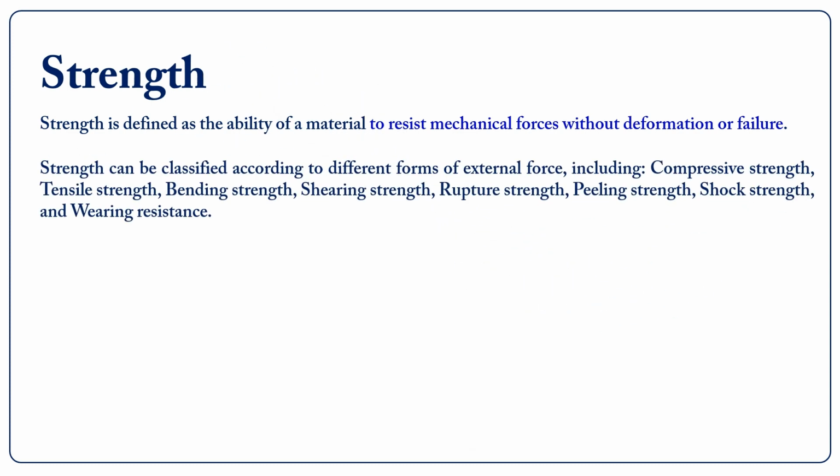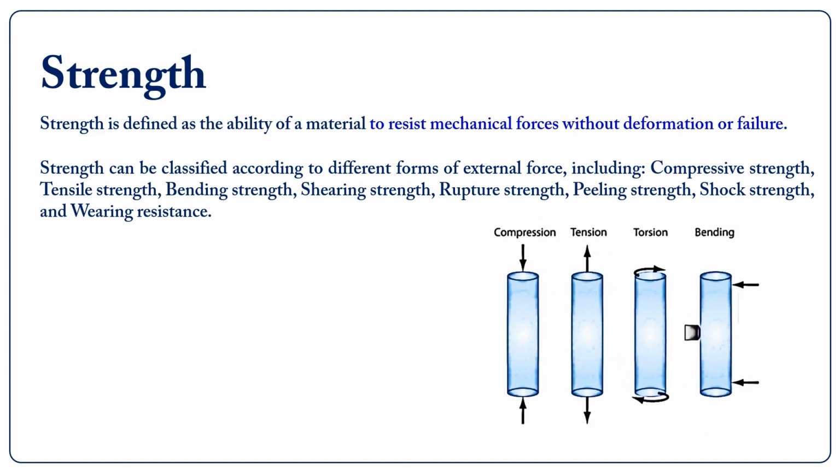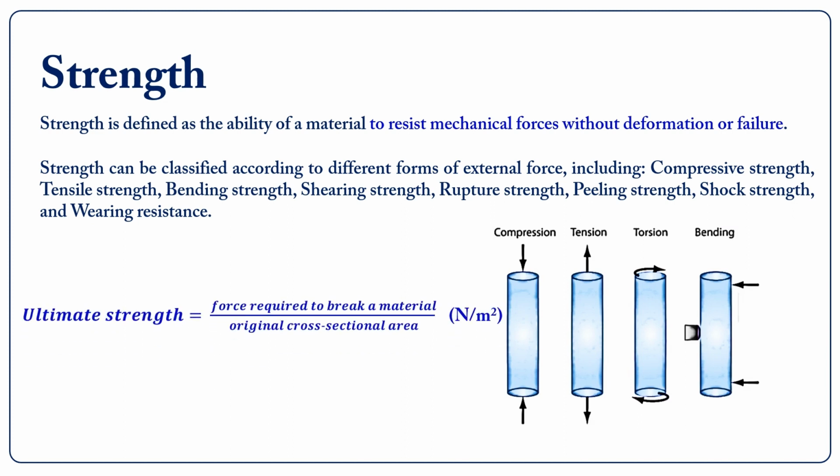Strength can be classified according to different forms of external force, including compressive strength, tensile strength, bending strength, shearing strength, rupture strength, peeling strength, shock strength, and wearing resistance. The ultimate tensile strength of a material can be found by dividing the force required to break a material by its original cross-sectional area. The unit of strength is Newton per meter square.